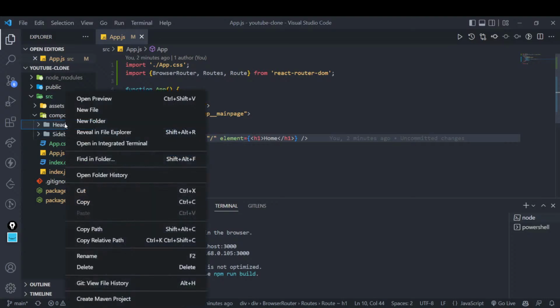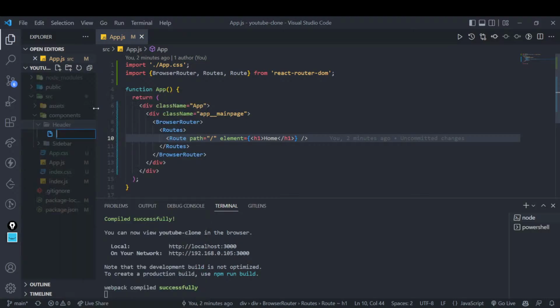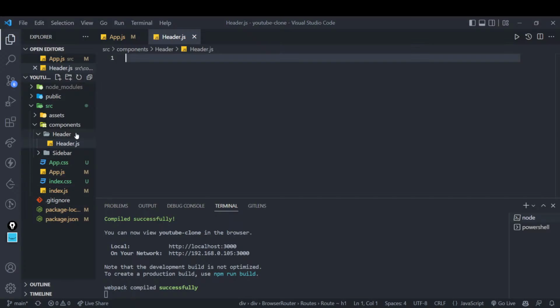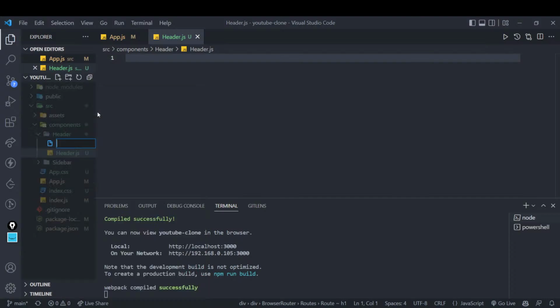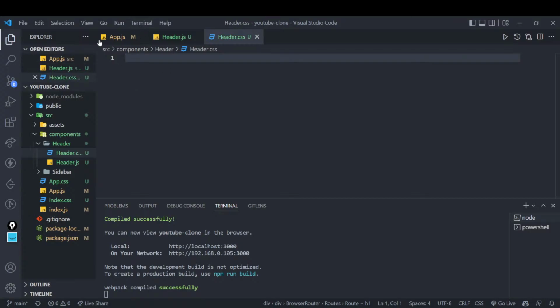Inside it, what we will do, we will create a component, right? What is that component name? We will create a header.js. That's as simple as that. Inside header, we will also create a CSS file, right? Yeah, we'll write header.css. So yeah, the folder is created, right? Component is created. Now it's our time to start creating it, right? Let's start building this component.